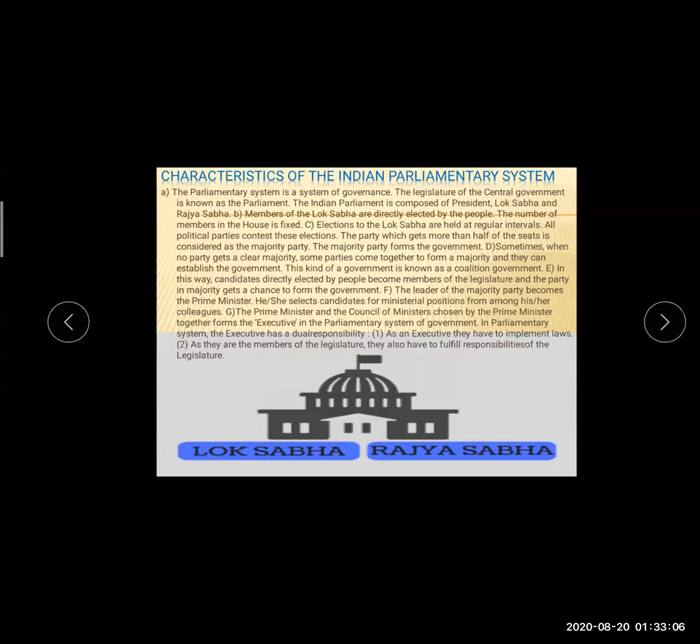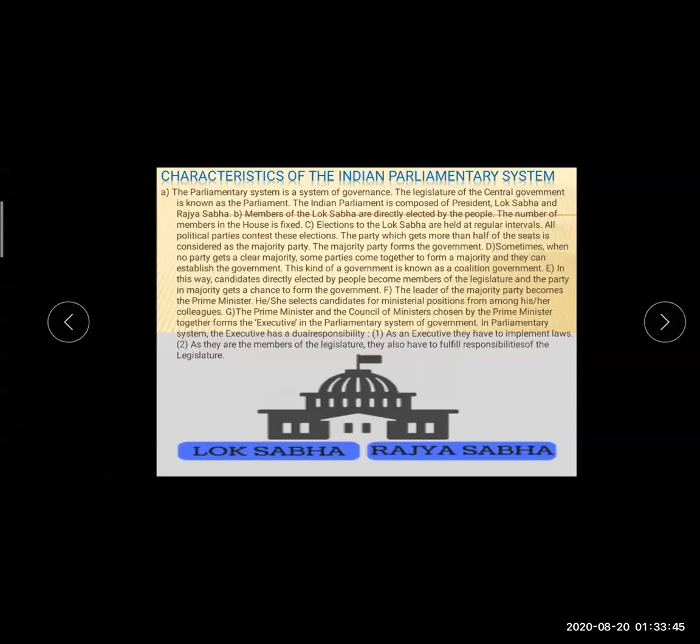They won the election, but they could not prove majority in the assembly or in front of the people, so the Shiv Sena, Congress and NCP combined and formed the government. Why? Because they showed the majority. And if in the parliament the same kind of majority is shown, then that party can form the government.